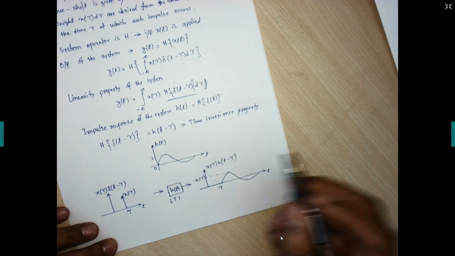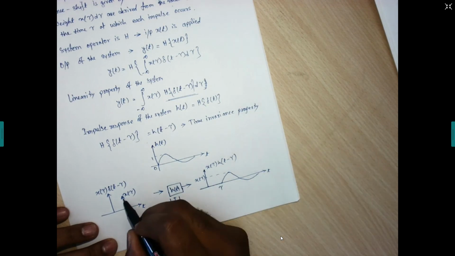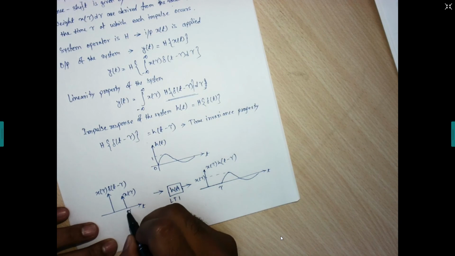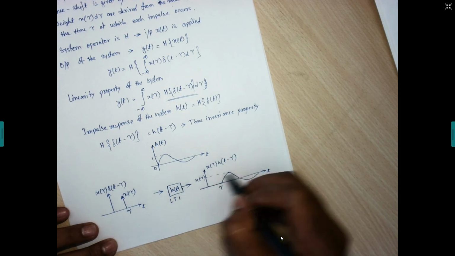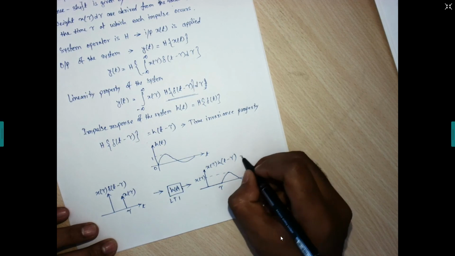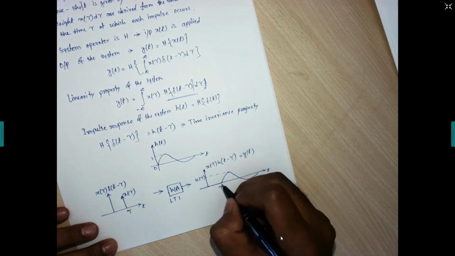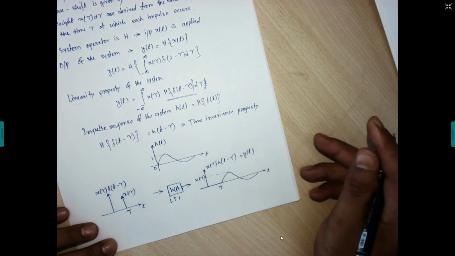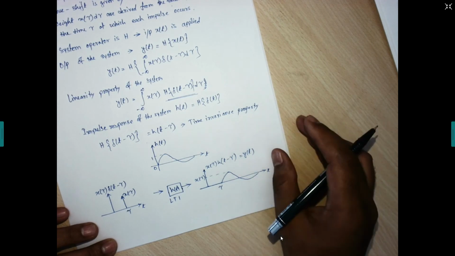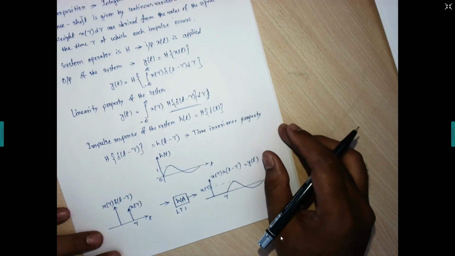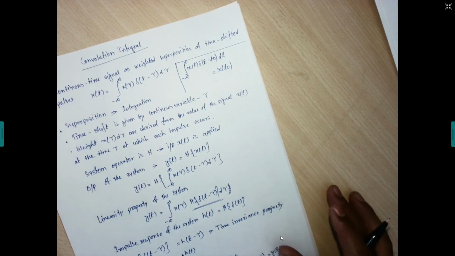The impulse response, according to this weighted sum of impulses, that is, for this tau, at tau these weights exist. So this impulse response, when it comes as an output, this is your output y of t. From that location, this signal will continue, right? So up to this, any doubt? Now it is visible.